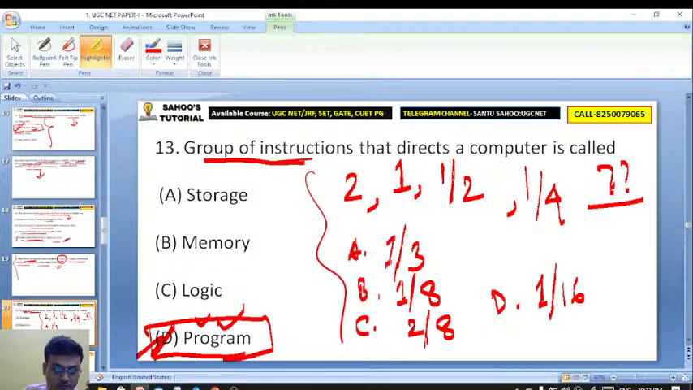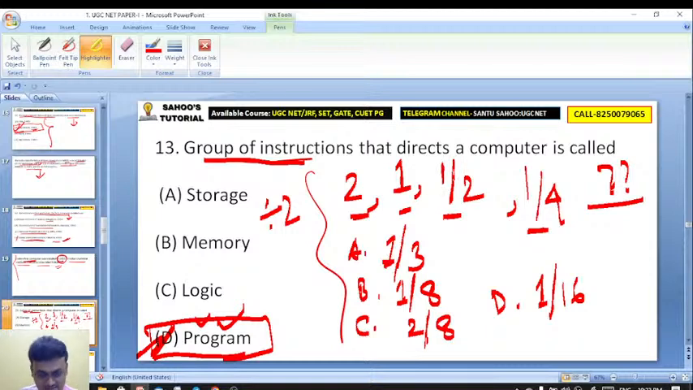Solve: 2, 1, half, 1 by 4. Divide the number by 2, isn't it? Or it's exactly divide. If you divide each number by 2, you will be getting the next number.